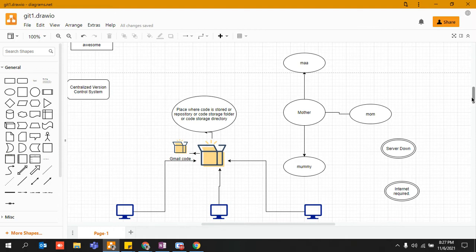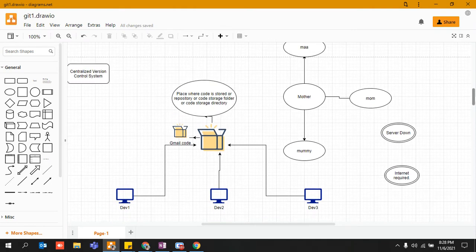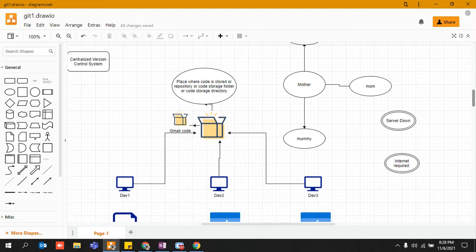In order to understand that, just look at this particular diagram. Guys, I'm very bad at creating these kinds of diagrams. It takes a lot of time, but to the best of my knowledge, this is what I created, and I hope it looks good and fine, right? I'll make sure you are able to understand what a centralized version control system was all about, and what was the need for a distributed version control system.